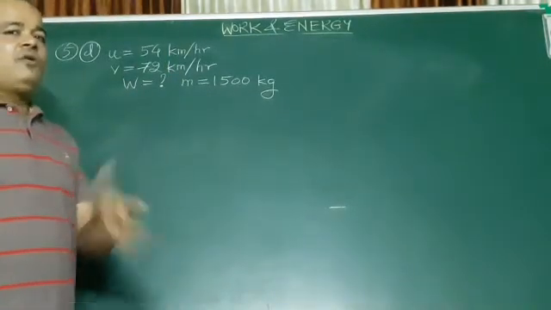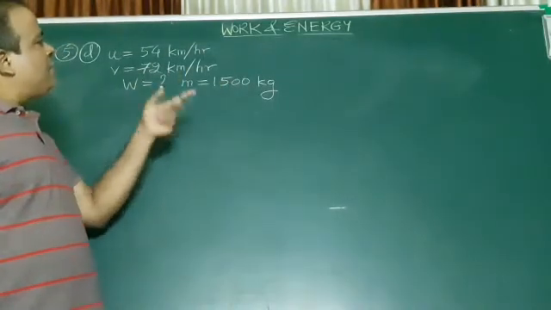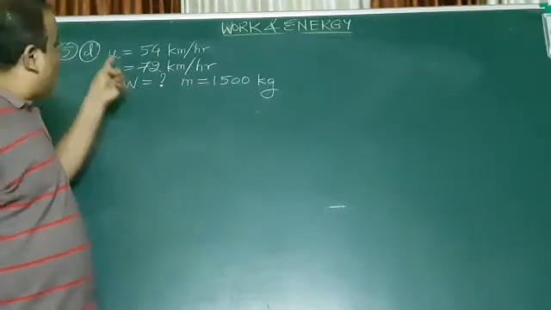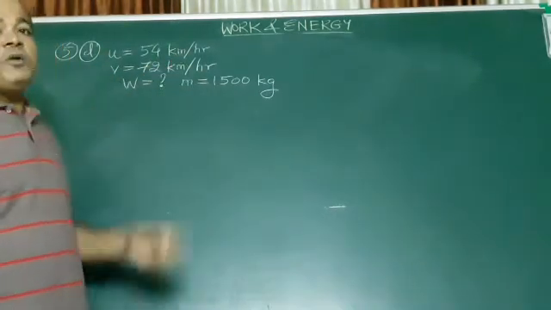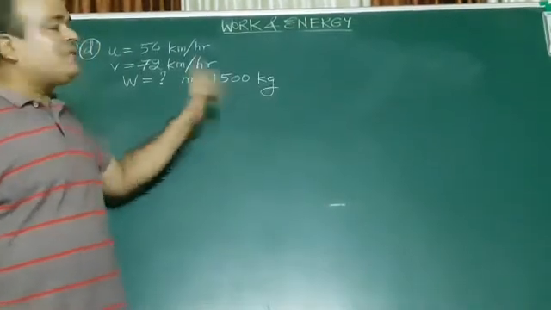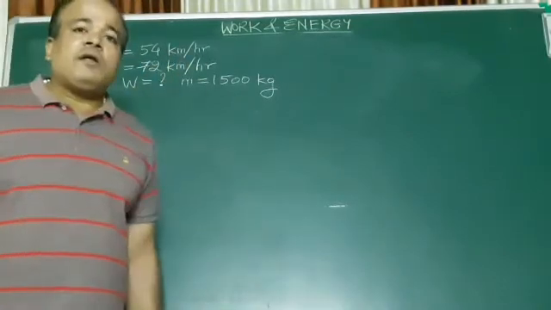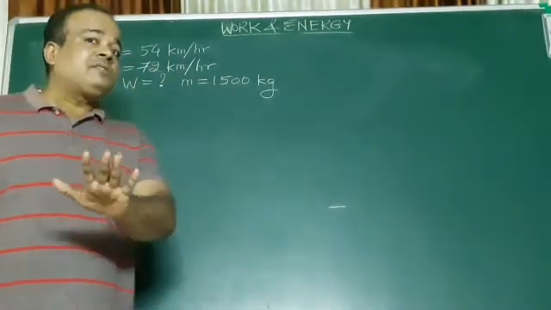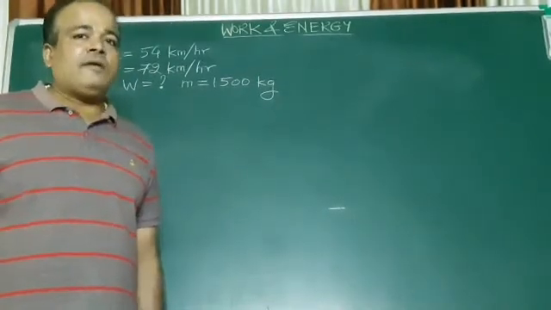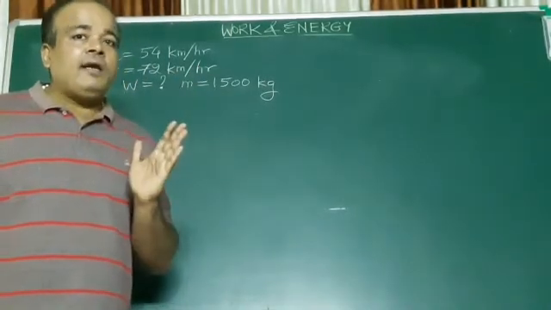If I give it directly, you will also not enjoy. I don't want to give directly. Look at the data. Look, velocity. What is the problem? Velocity is given in kilometers per hour. What is the SI unit? Here the SI unit of mass is kilogram, that is not a problem. But this is given in kilometers per hour. In the SI system or the MKS system, velocity is always given in meters per second.